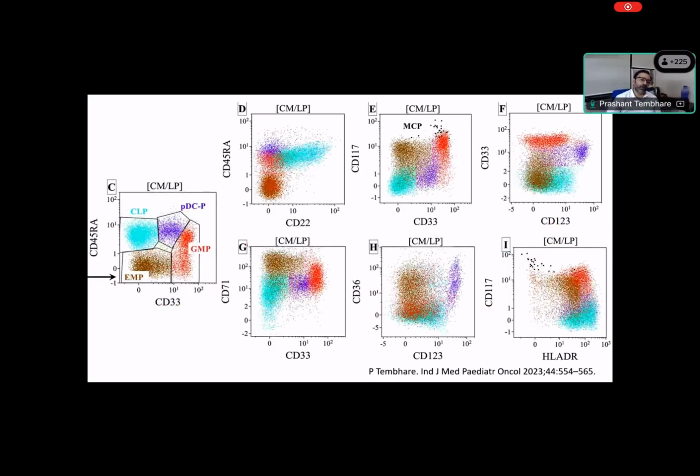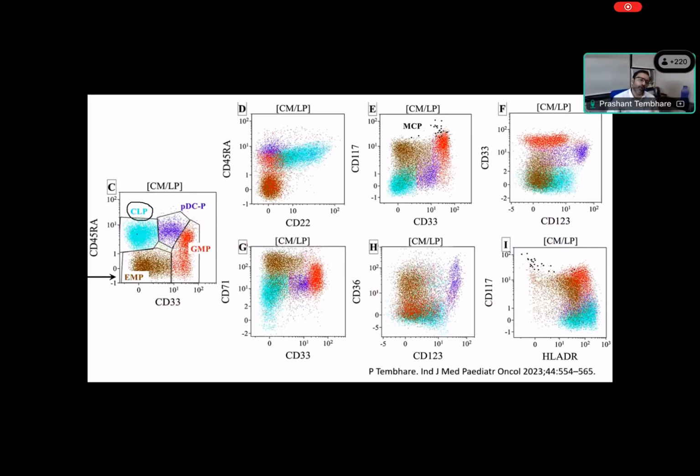Now, what happens to these cells when we look at more markers? We are looking at different cells now. So as I mentioned, common lymphoid precursor. Common lymphoid precursor in bone marrow differentiates to B cell precursor, and very few are precursors which give us the T cell lineage; they move from bone marrow very quickly to the thymus, and T cell maturation takes place in the thymus. But B cell maturation, myeloid maturation and NK cell maturation take place in the bone marrow. So that's why we don't see many early T cell progenitors in the bone marrow.